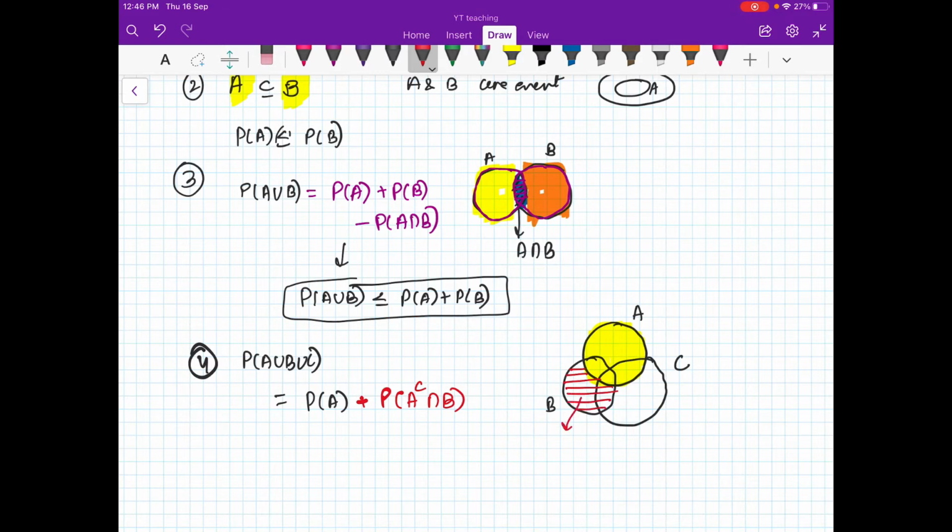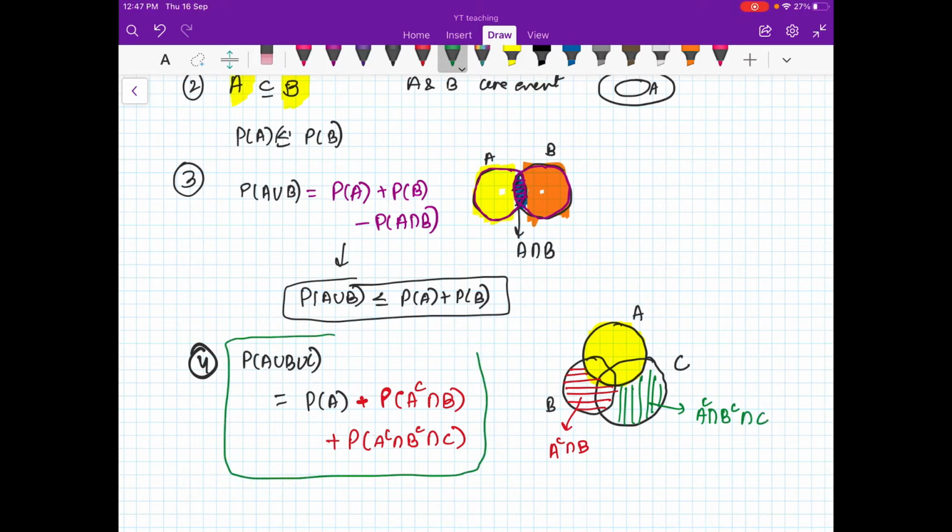So this red portion is your A complement intersection with B, and then I'm taking probability of A complement intersection B complement, right, intersection C. So this little area which is left, this one I am shading green, this is your A complement intersection B complement, right, intersection C. So this is how you can use it, right?